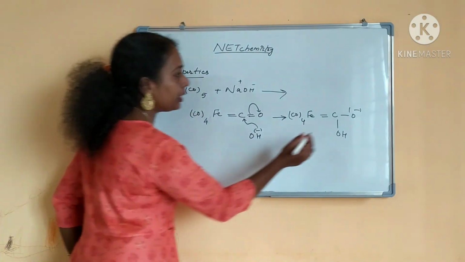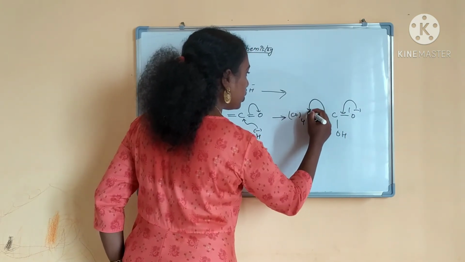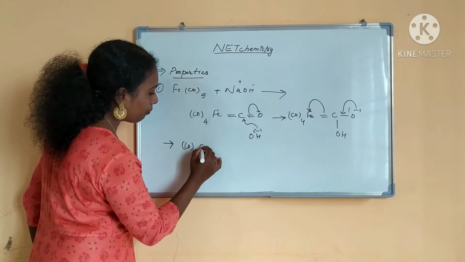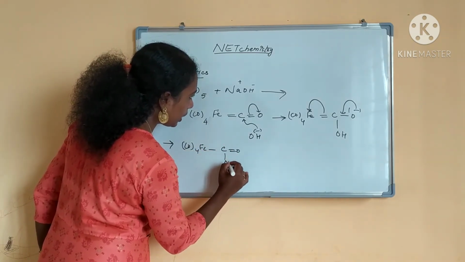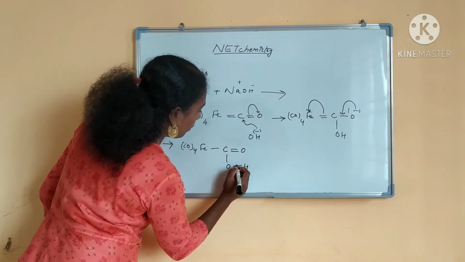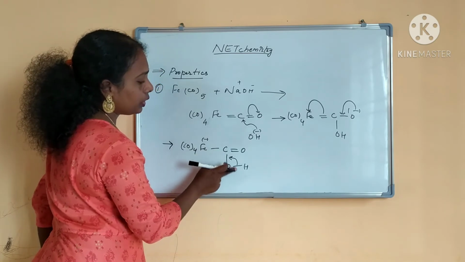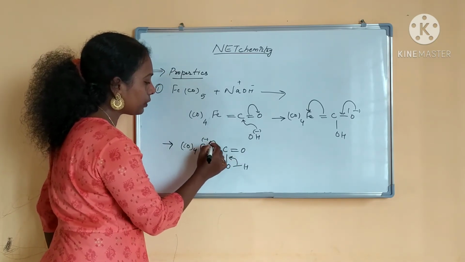Then this negative charge will come back and shift like this. So (CO)4Fe, C double bond O, OH, right? H. This bond will shift here. The negative charge is here, so this bond will shift here. CO2 will go and this bond will shift like this.